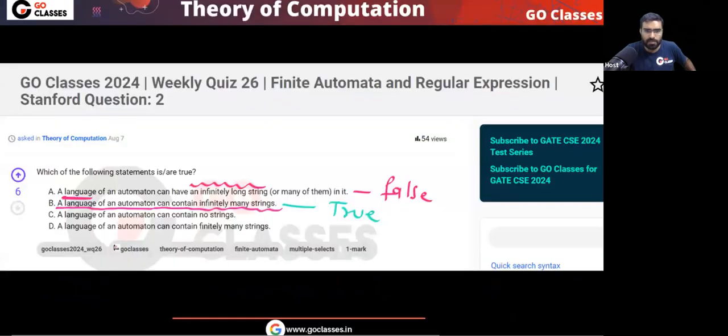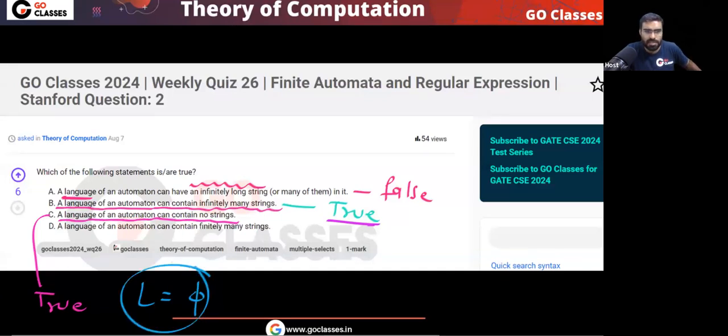So very simple. Here you can notice option B, that is true. A language can have infinitely many strings. What about option C? A language can contain no string. Yes, that is also true. For example, you can take this language.